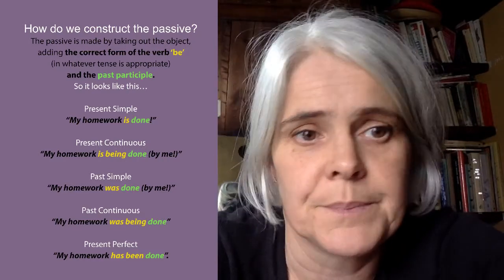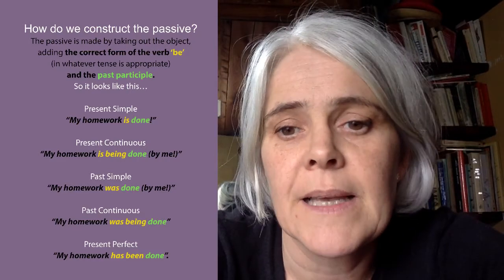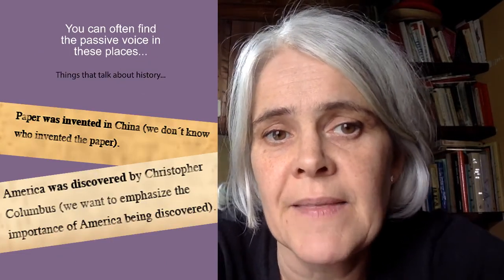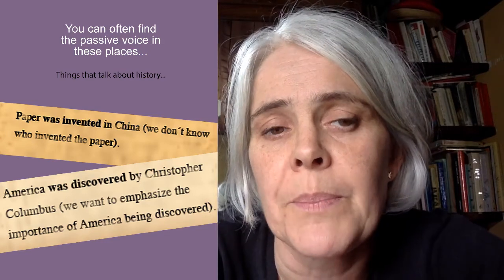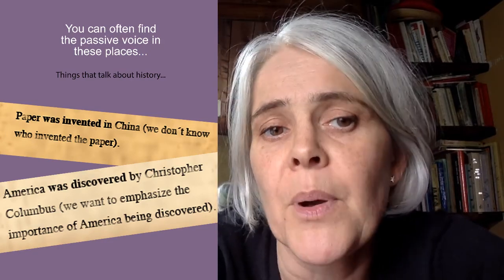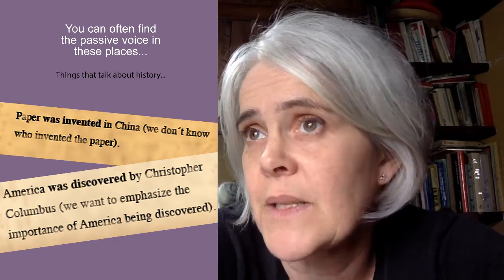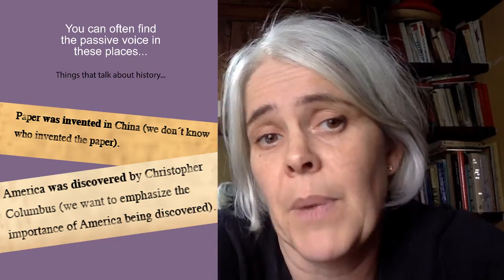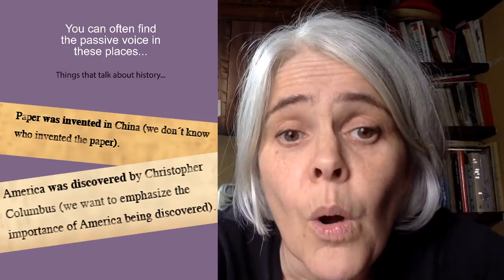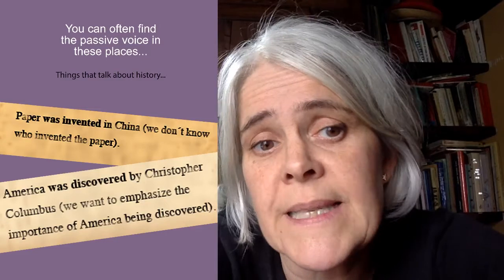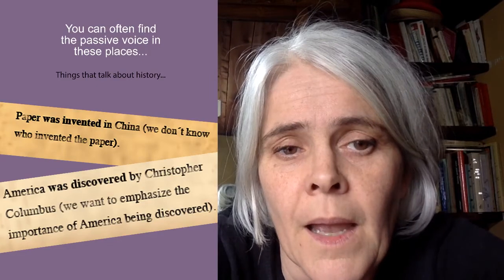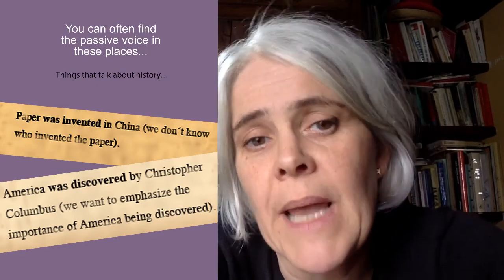That kind of stuff. Okay, so now look at when we use it or when you're likely to find it. So we often find the passive voice in these kinds of places. So things that talk about or report on history. So, for example, paper was invented in China, or fireworks were invented in China. We have no idea who invented paper. It was too long ago. There's no records. We don't know. So we can't report it. So we just say paper was invented in China. Or sometimes we do know. So we say America was discovered by Christopher Columbus. The most important thing was America was discovered, and we want to emphasise that. But we add on Christopher Columbus at the end.